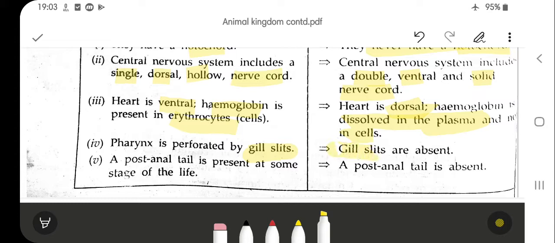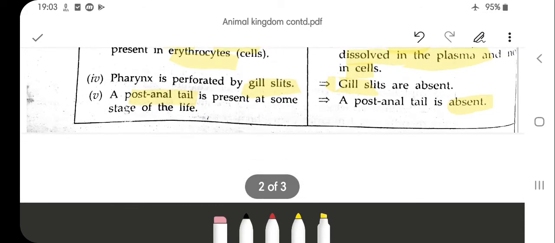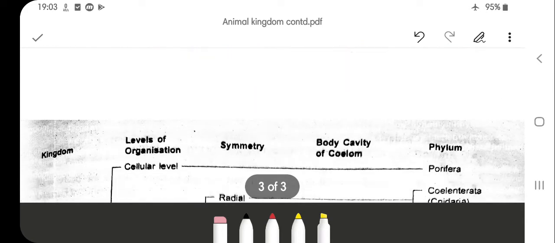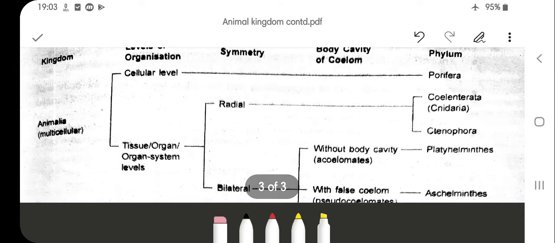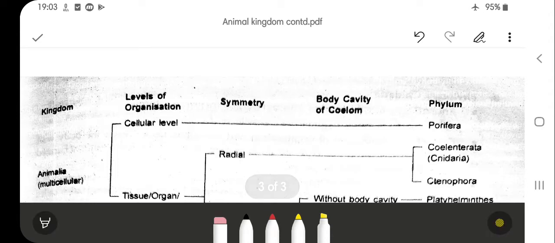In non-chordates, gill slits are absent. A post-anal tail is present at some stages of life in chordates, and it is absent in non-chordates. So these are the five major differences between chordata and non-chordata. Now we have here the flow chart of your animal kingdom, and each and every phylum we will discuss one by one in our next session.